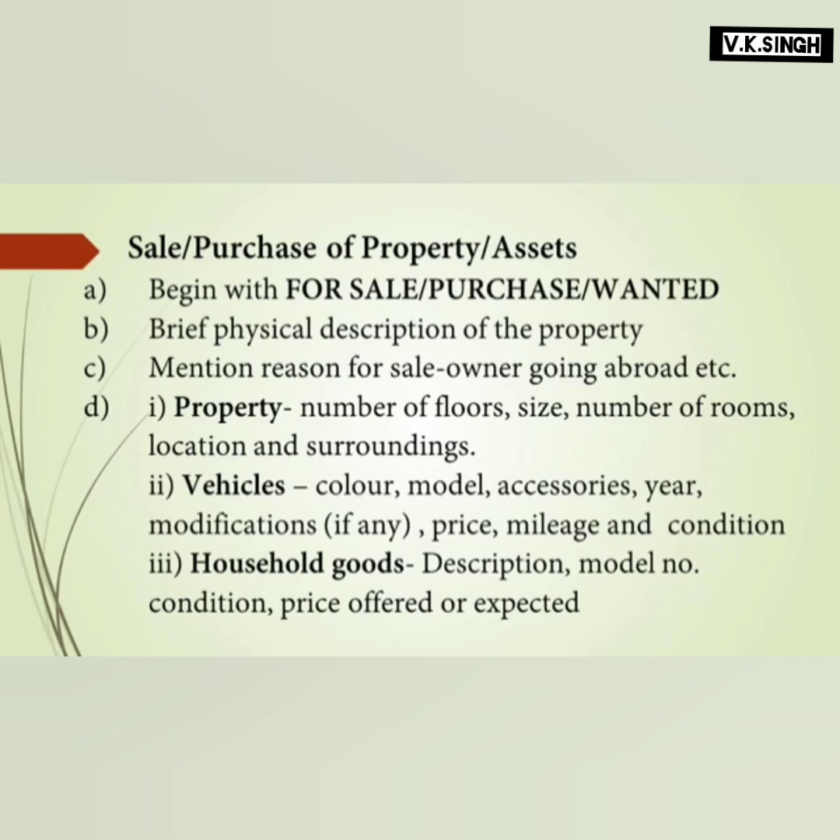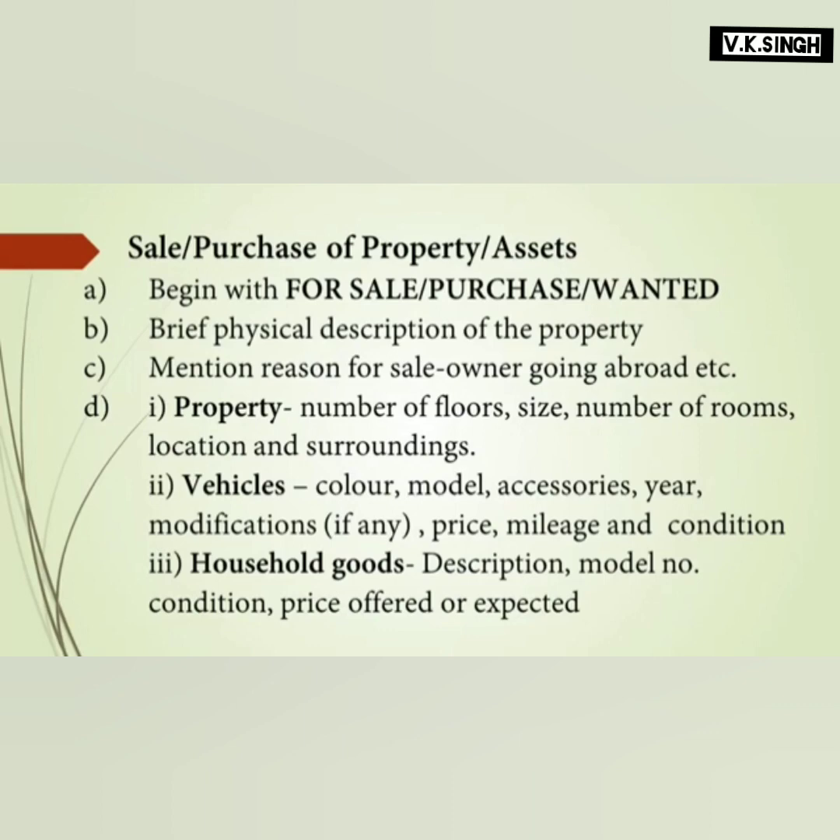If it is a property, you have to number the floor, say which floor it is. Suppose it's a flat, then you have to mention which floor it is located on. Then talk about the size in square feet, number of rooms, location, surroundings, etc. Then if it is a vehicle that you're going to sell or purchase, then talk about the color, the model, the accessories, the year, modification if you have made any, then price, mileage.